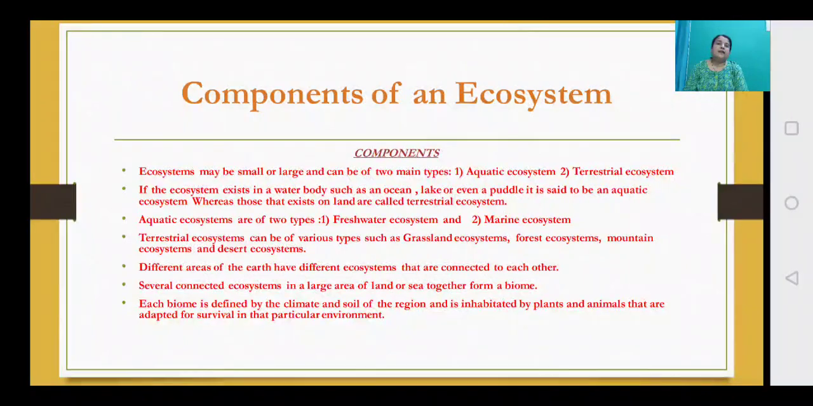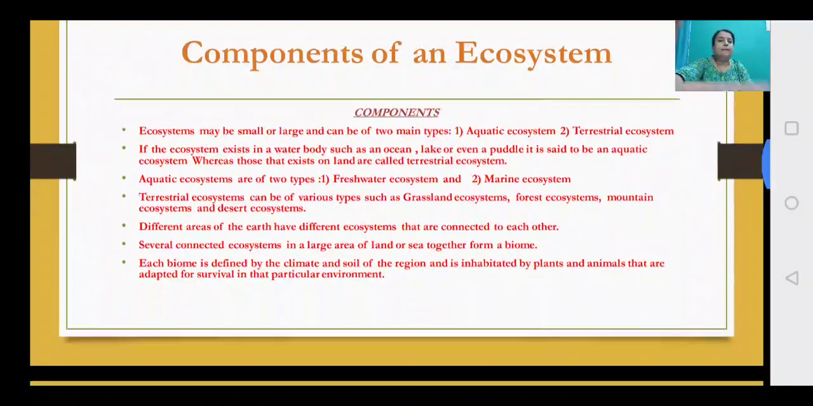Now the different areas of the earth have different ecosystems that are connected to each other. Several connected ecosystems in a large area of land or sea together form a biome. Now biome is another term defined here. So what is it? There are so many ecosystems, no? So they are all connected in a large area of land or maybe sea. So all together they form a biome, and each biome is defined by the climate and the soil of the region and is inhabited by plants and animals that are adapted for survival in that particular environment.